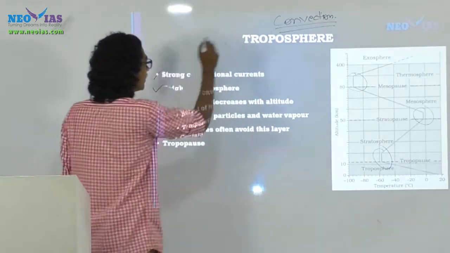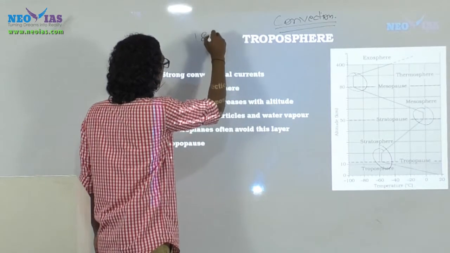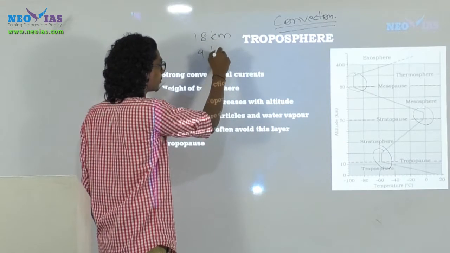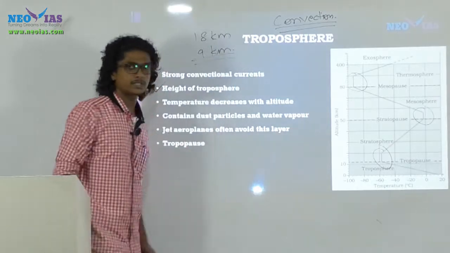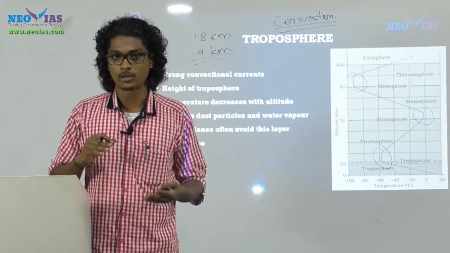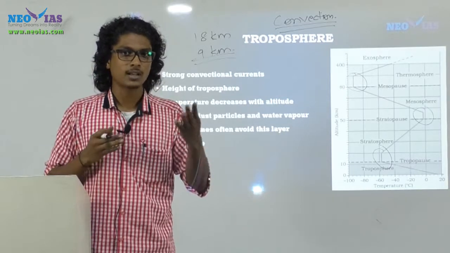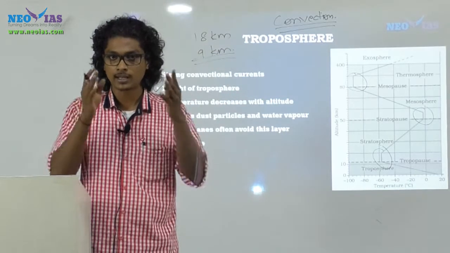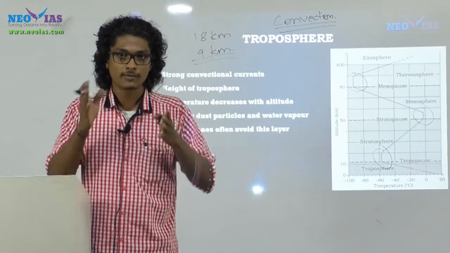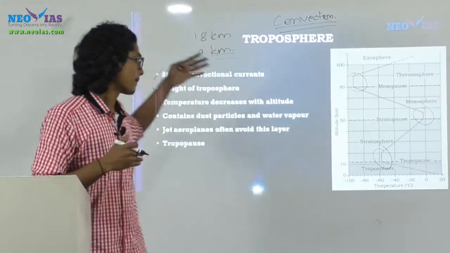Generally, as a fact, at the equator it comes around 18 kilometers, and in the polar regions around 9 kilometers. So on average, we can say that the height of the troposphere is somewhere around 13 kilometers. See, UPSC won't be asking such fact-related questions. Rather than by-hearting those facts, you should understand the concept or the phenomena which are taking place in the troposphere.